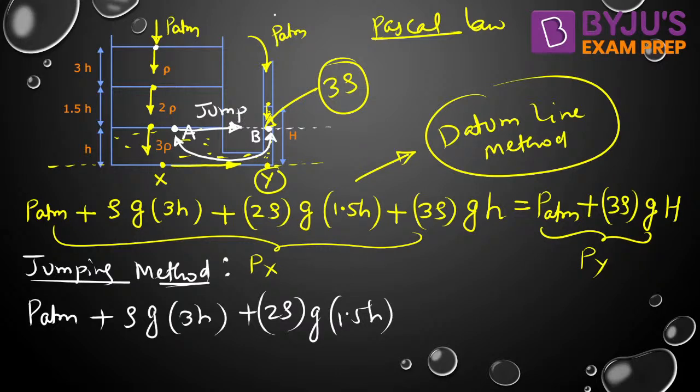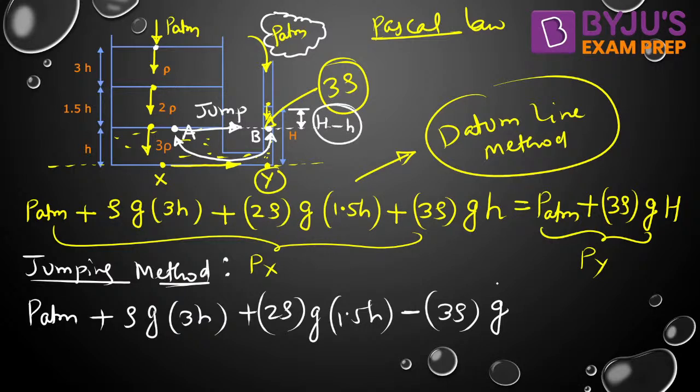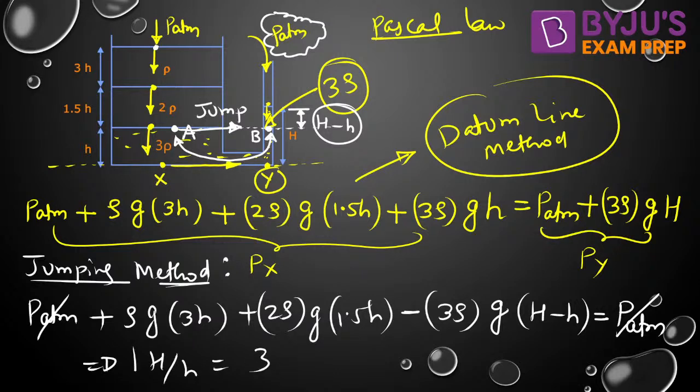Now we need to reach the top of the piezometer because we know the pressure there. Because we are moving in upward direction, minus, now we are traveling in 3 rho fluid into G into, we are traveling only this distance. How much is that? Isn't it capital H minus small h? So into capital H minus small h is equal to our destination, the top of the piezometer, where the pressure is P atm. So P atm gets cancelled out, and you can find the ratio of capital H by small h, that is 3. Alright, I hope it is clear.